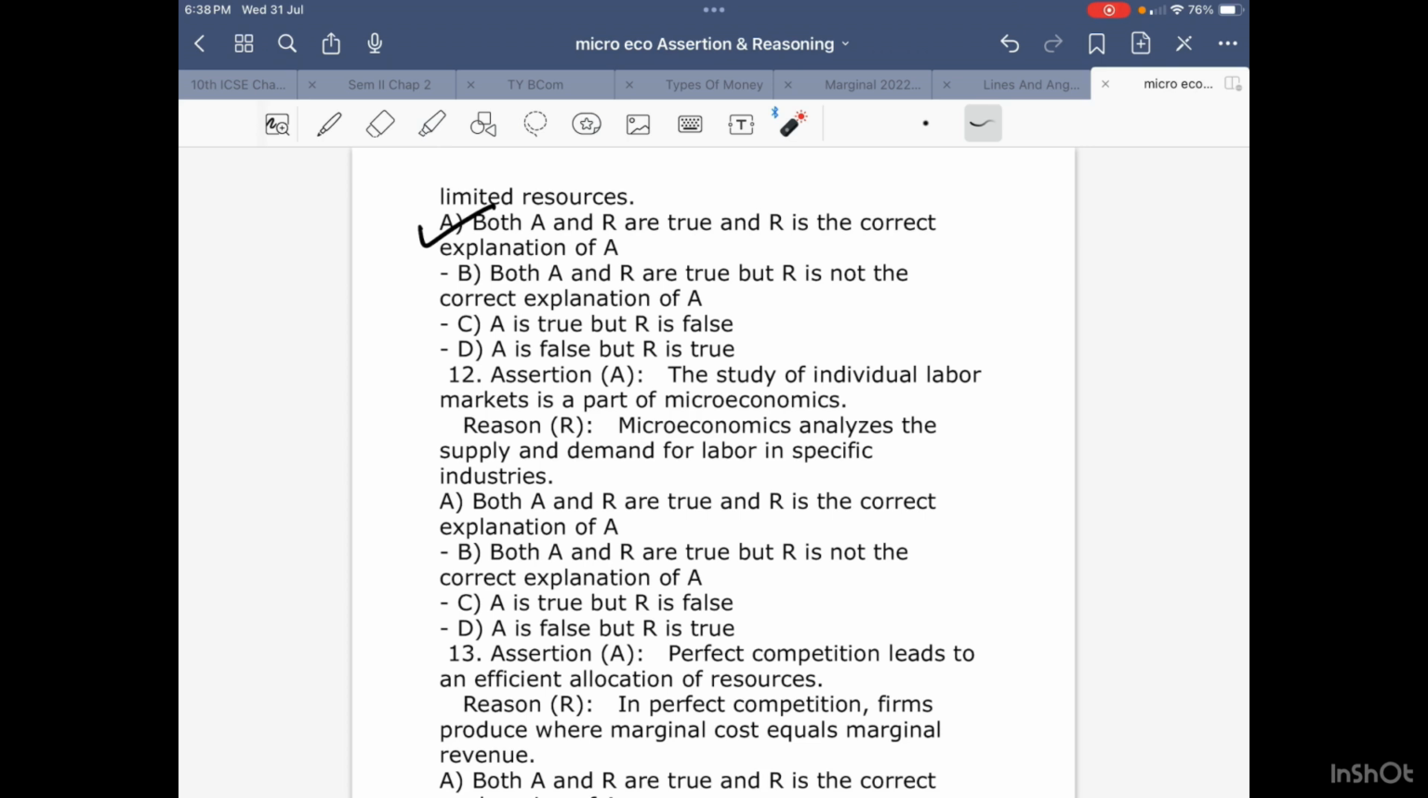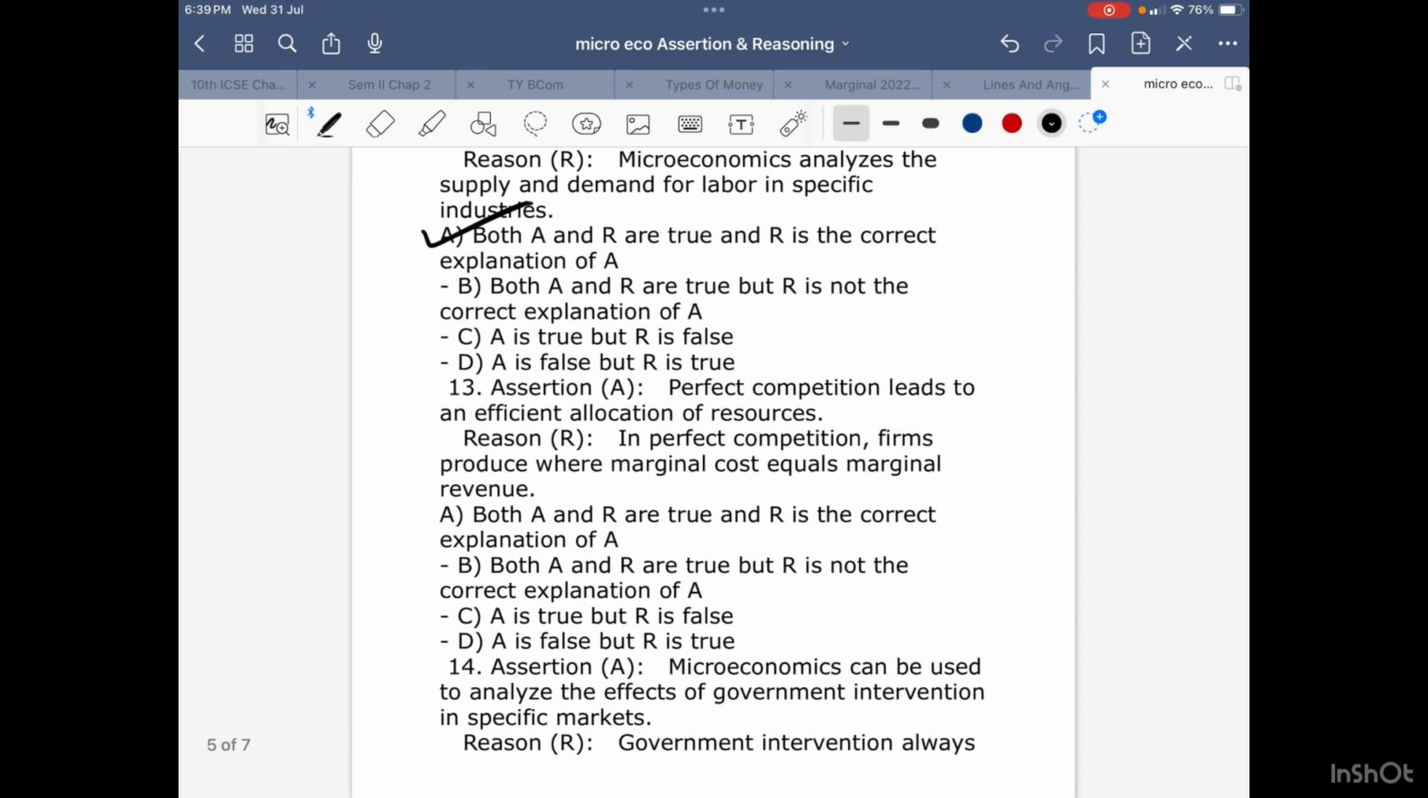Microeconomics analyzes the supply and demand for labor in a specific industry. Therefore, we say the study of individual labor markets is a part of microeconomics. This makes perfect sense, and therefore, my dear children, the answer will be option A. We go with the 13th one now.